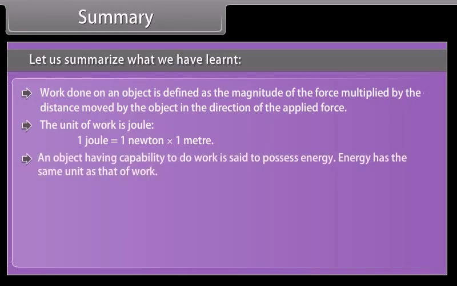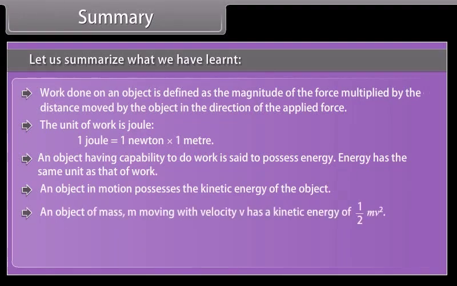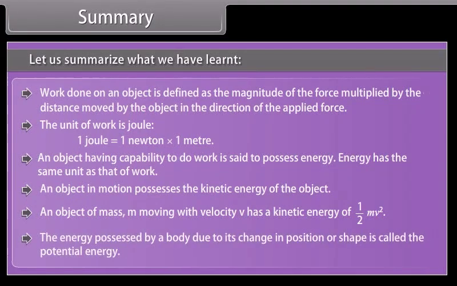An object having capability to do work is said to possess energy. Energy has the same unit as that of work. An object in motion possesses the kinetic energy of the object. An object of mass m moving with velocity v has a kinetic energy of 1/2 mv squared. The energy possessed by a body due to its change in position or shape is called the potential energy.